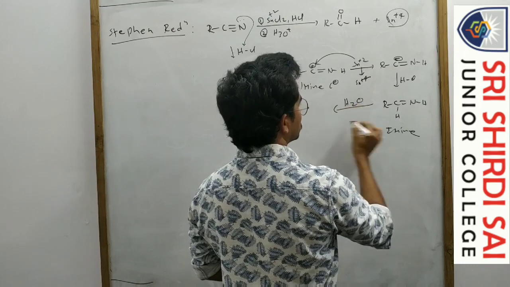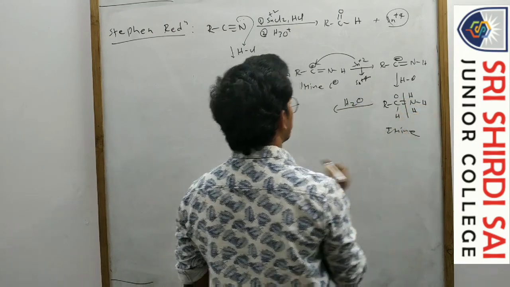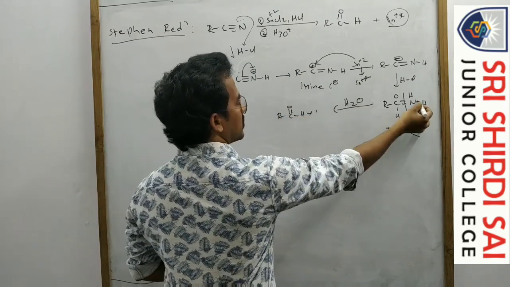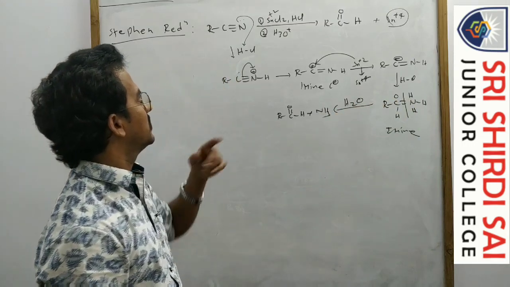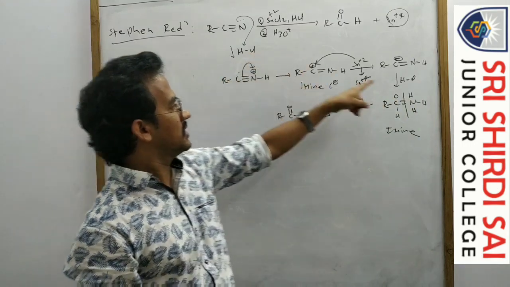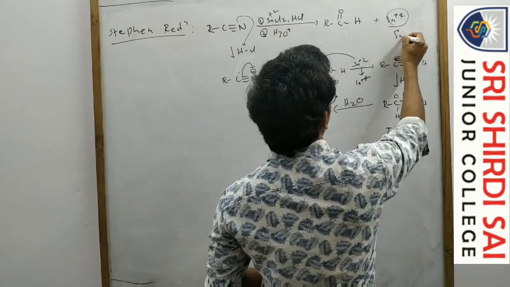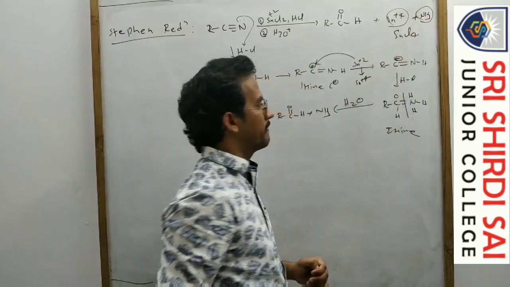This one on hydrolysis, with oxygen and H, gives aldehyde plus NH3. Here Cl minus, here Cl minus, and Sn plus 4. So what is the product here? SnCl4, and the side product is ammonia also.